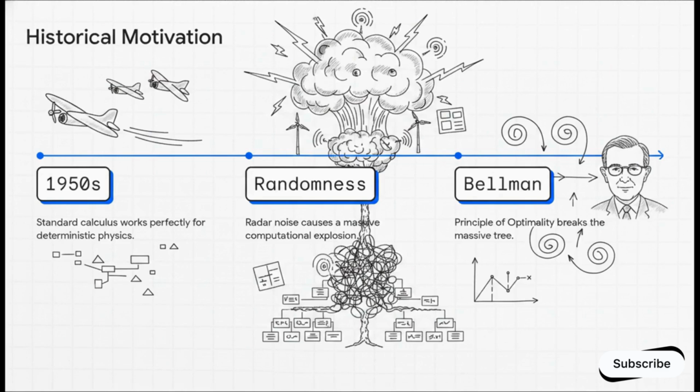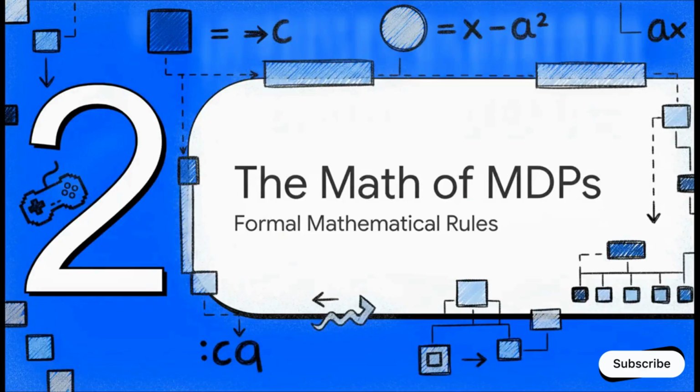But then, enter Richard Bellman. He realized that calculating the entire tree at once was literally impossible. So his breakthrough, the principle of optimality, broke that massive exponential tree down into a recursive equation, and it completely changed the landscape of sequential optimization forever. Moving right along to Section 2, the math of MDPs.